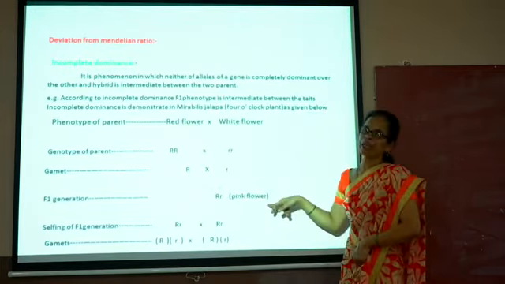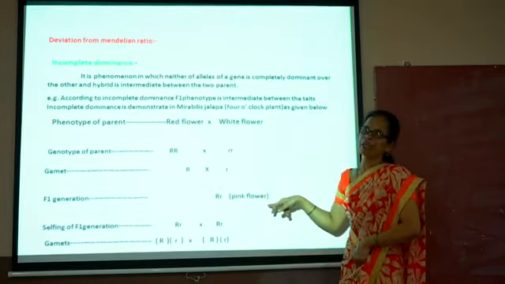No, it does not show the complete form. They show partial dominance. They do not show complete dominance, and therefore the flower color becomes pink. Okay, as per Mendel's law, it should become a red flower, but it is found that it becomes a pink flower, and therefore the deviation from Mendel's law takes place.